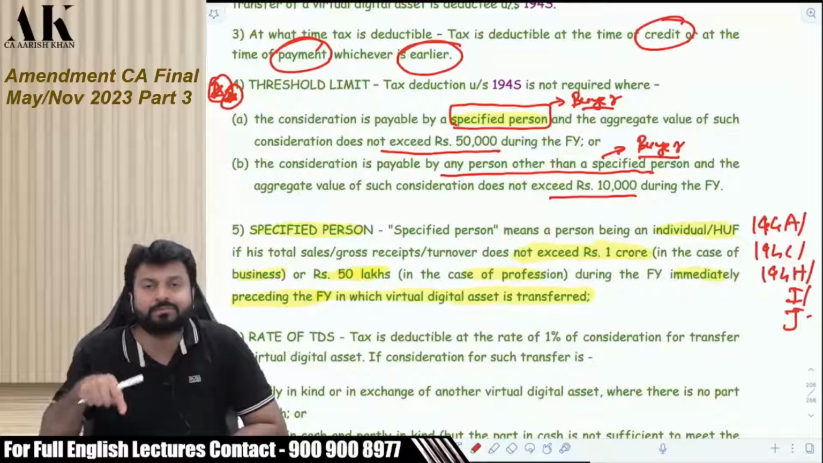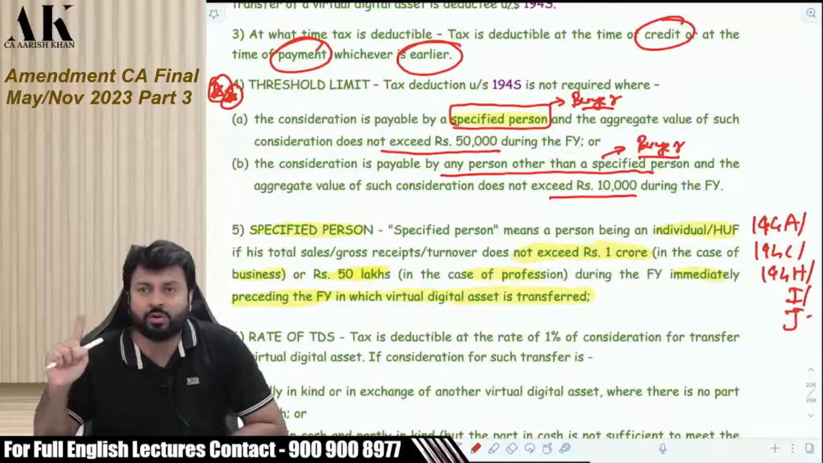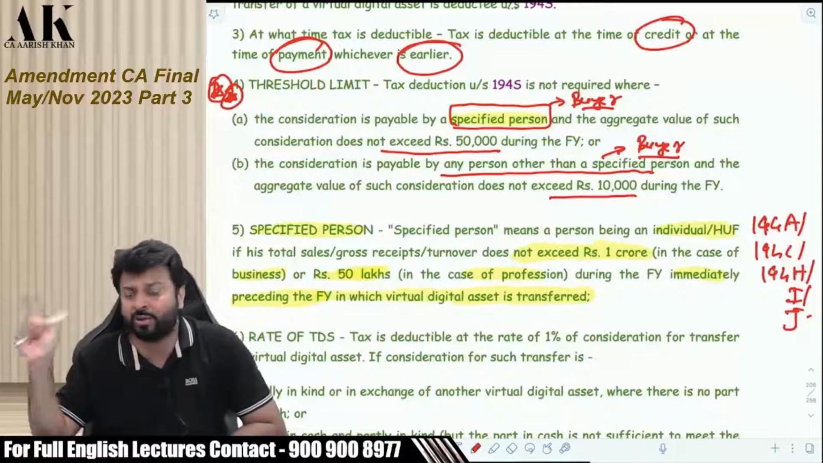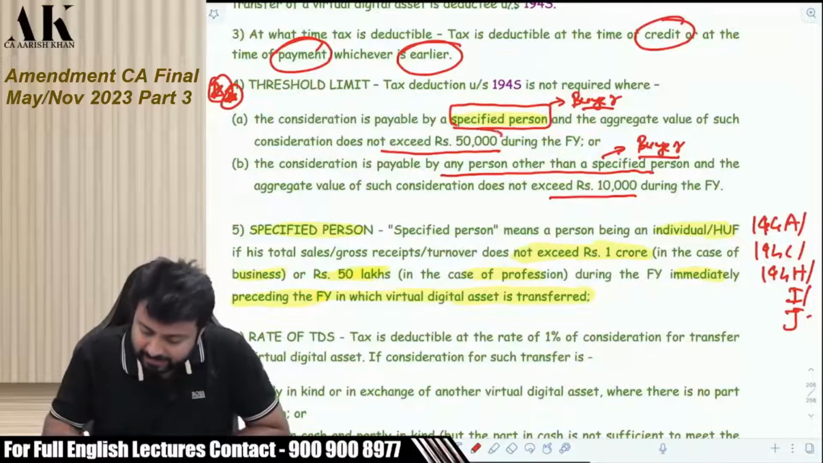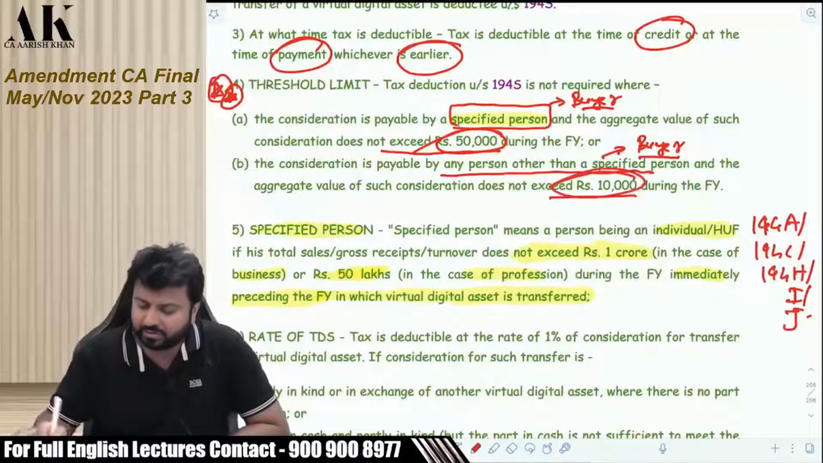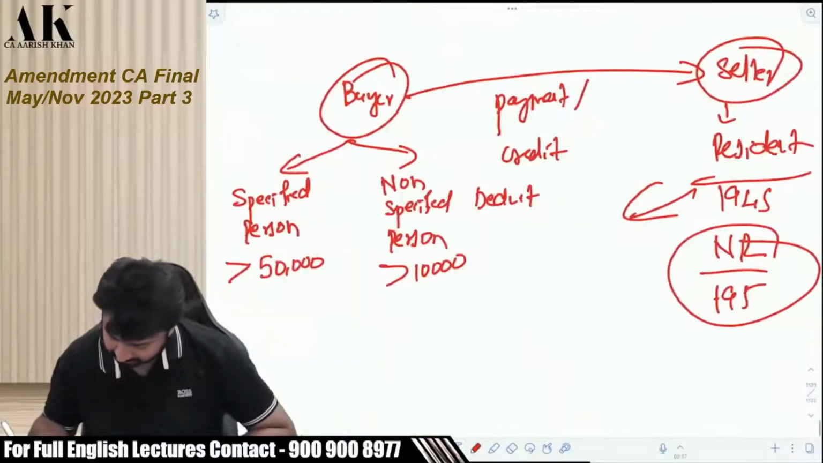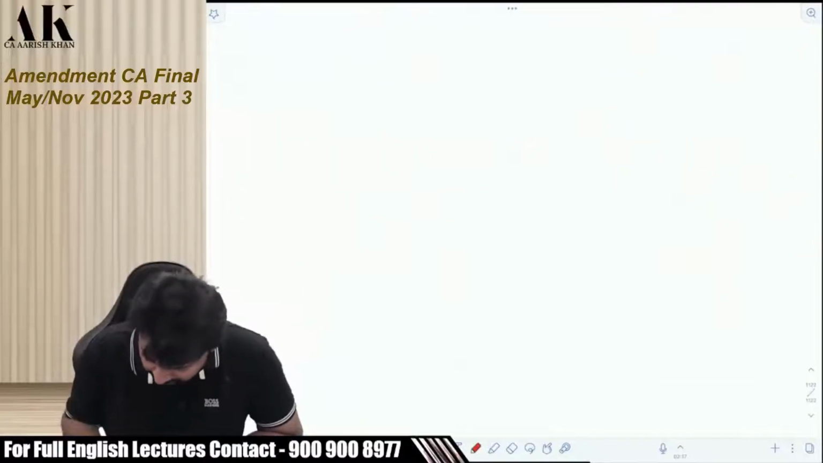So here also, if the buyer is individual HUF and if the last year's turnover is less than 1 crore or if the last year's profession turnover is less than 50 lakhs, then I will get a threshold of 50,000. And if the last year's turnover or threshold is greater than 1 crore or 50 lakhs, then I will get the threshold of 10,000 rupees. So here what has to be seen? Please pay attention. Here the buyer.